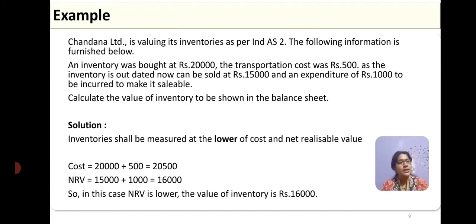Then let us calculate the net realizable value. That means the price at which I can sell it right now if I want to. So, I can get only 15,000, and I have to incur an expenditure of 1,000 to make it saleable. So, then the net realizable value comes to 16,000. Now, in this case, which is lower? Net realizable value is lower. So, that has to be considered as the value of the inventory.